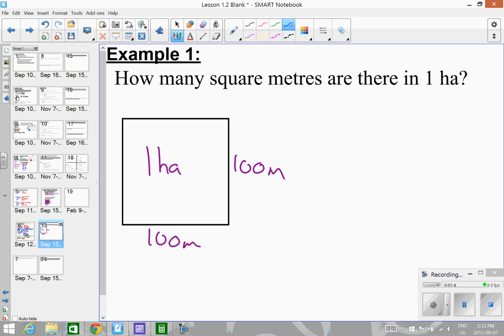And we said before that the area of a square is just that side length squared, or that side length times itself. Alright, so my area is 100 squared, or if you wanted, you could say 100 times 100.